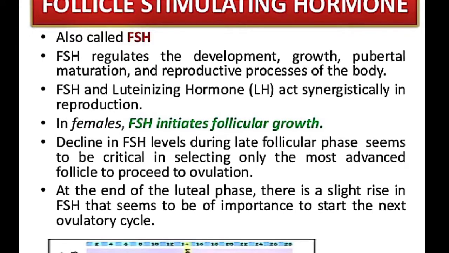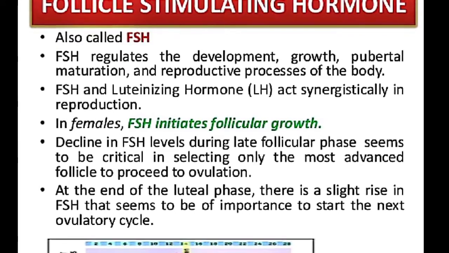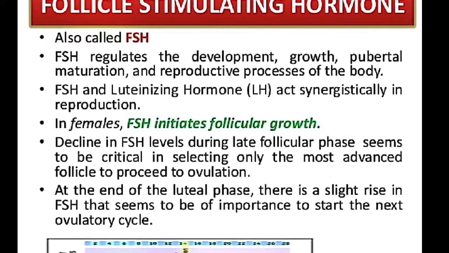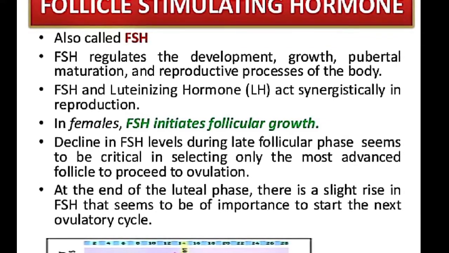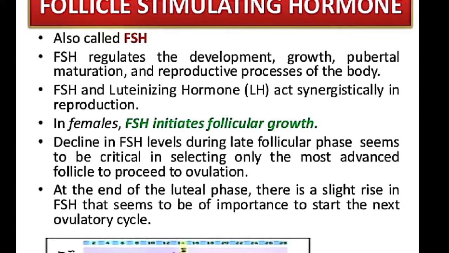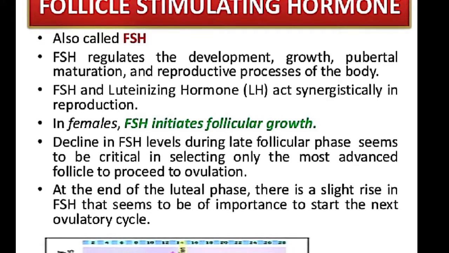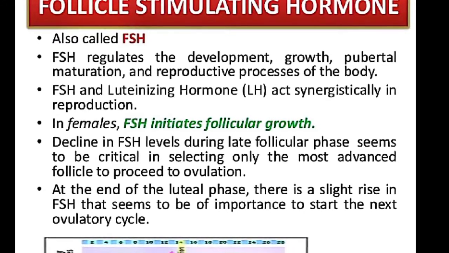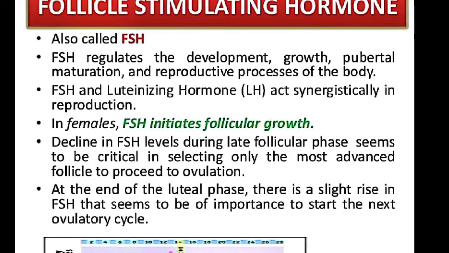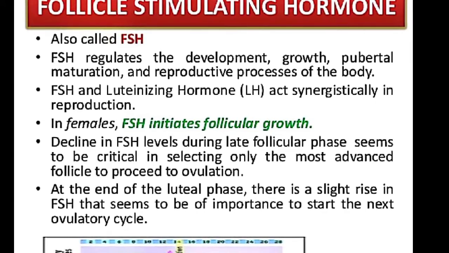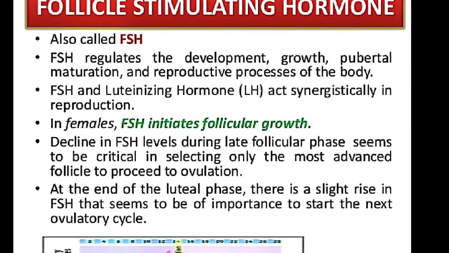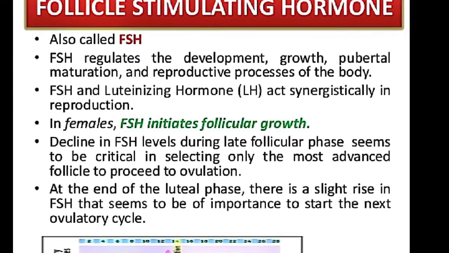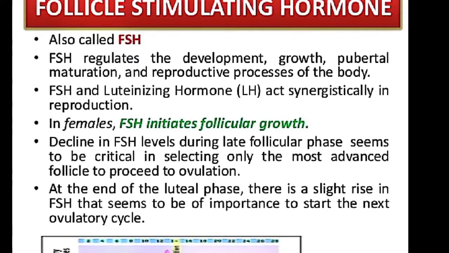Follicle stimulating hormone and luteinizing hormone act synergistically in reproduction, working together in the process.